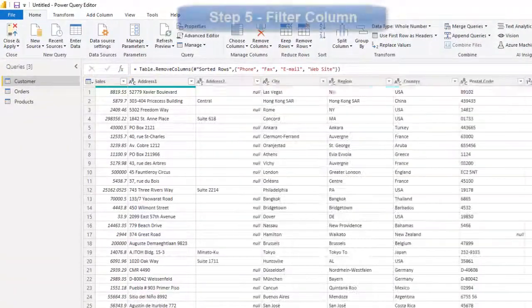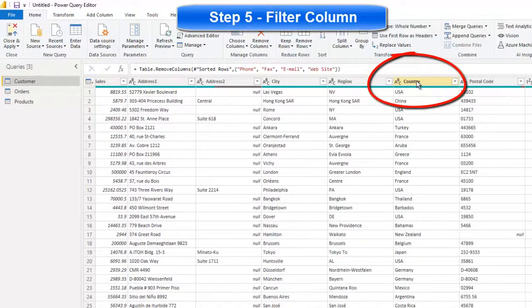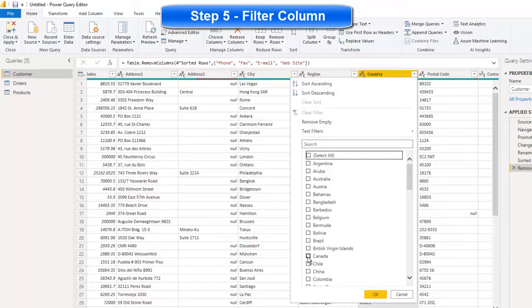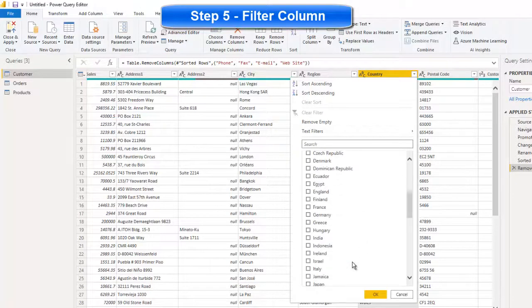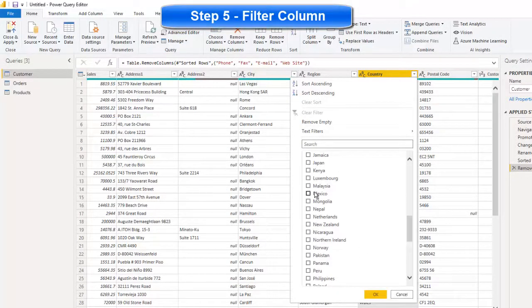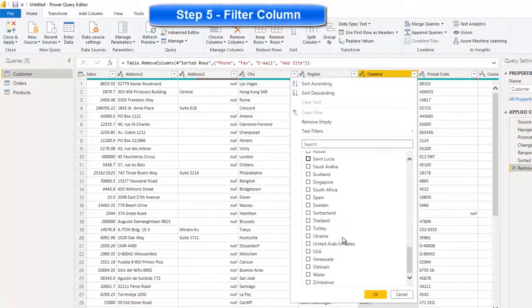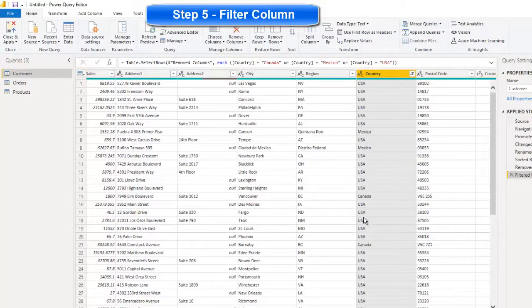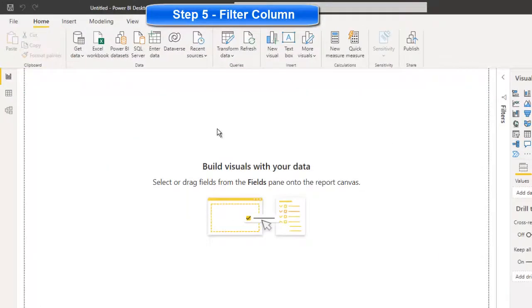There is one more filter adjustment I'm looking at here, because if you come over to these countries here, we may not want all these countries. So I'm going to select them all. I'm going to choose just Canada, Mexico, and the United States. So I'm just going to choose those three so I can filter this out and only see those particular records. And those are the ones that I have now in my table. When I'm done making this change, I'd say close and apply. And it closes this off and applies it to the Power BI tool.